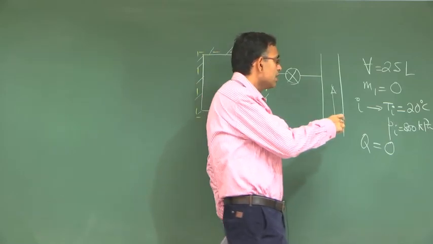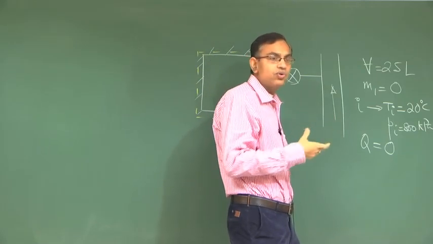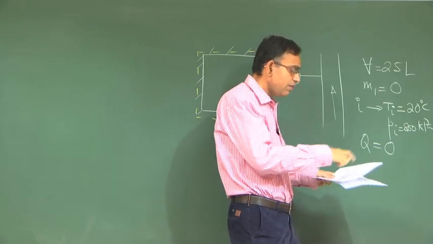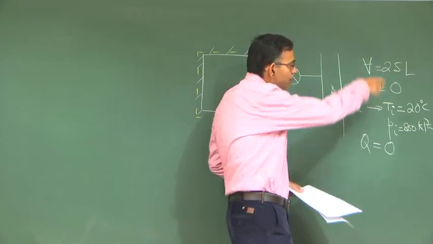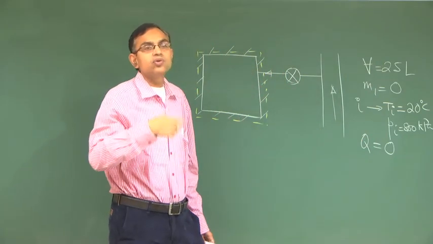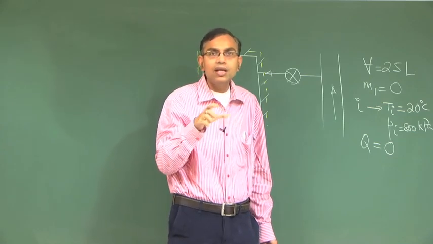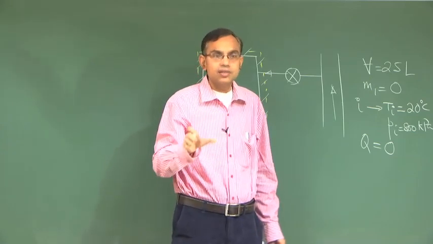From my own student life, I used to write down whatever is given as data somewhere, so that it gives you clarity on what is known and what needs to be found out, because based on that you will apply the relevant equations.